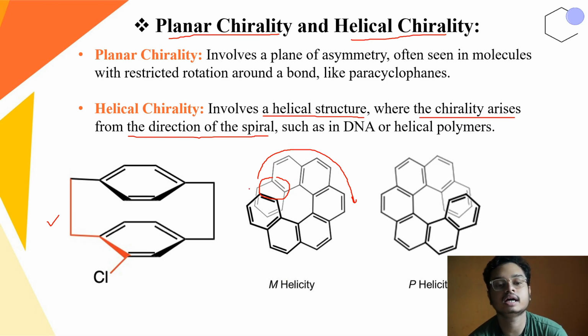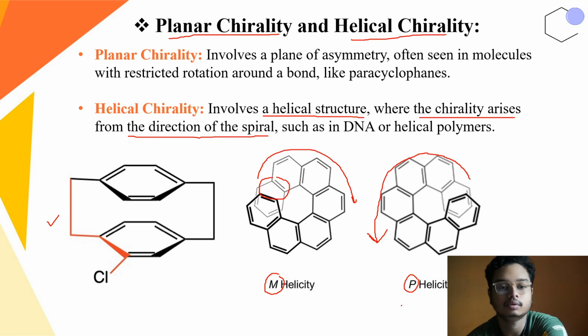Now if the rotation from below the plane of paper to above the plane of paper is a clockwise rotation, then it is classified as M helicity. Whereas if the rotation from the below-the-plane group to the above-the-plane group is anti-clockwise, then it is classified or determined as P helicity. It will be very important because sometimes CSIR NET asks this type of question.